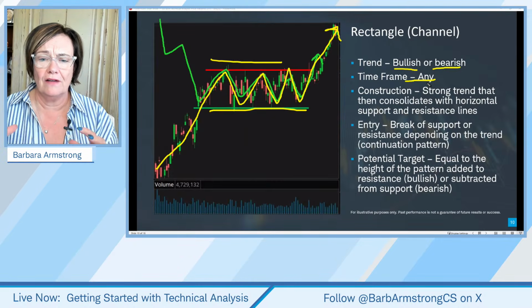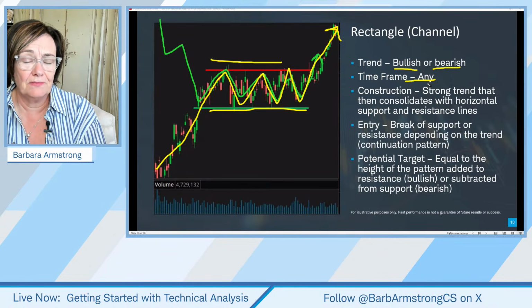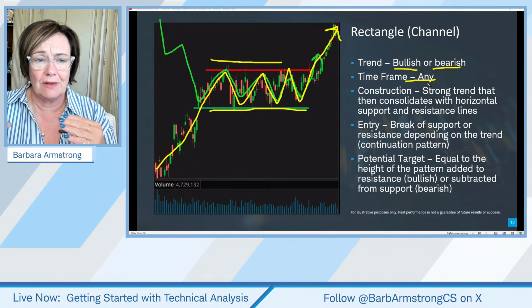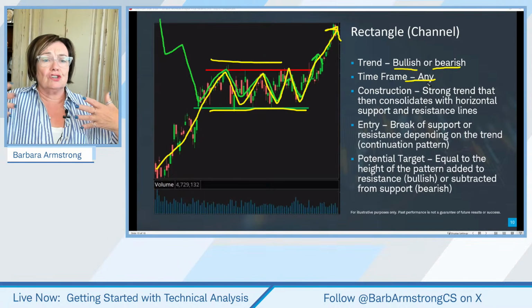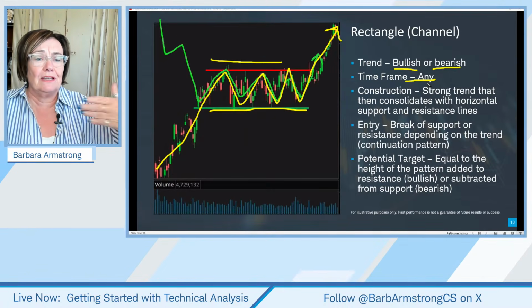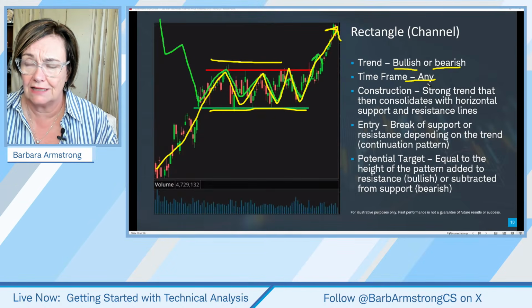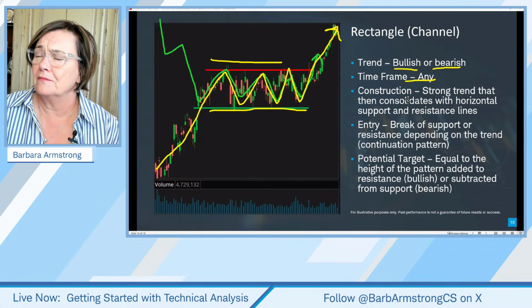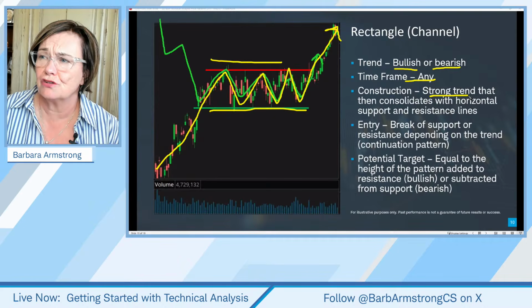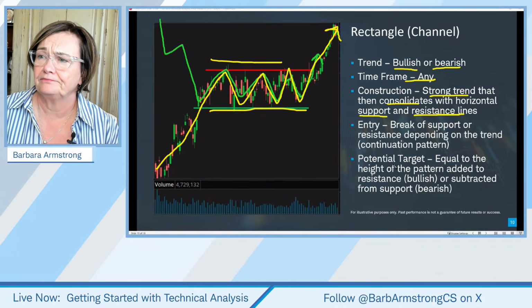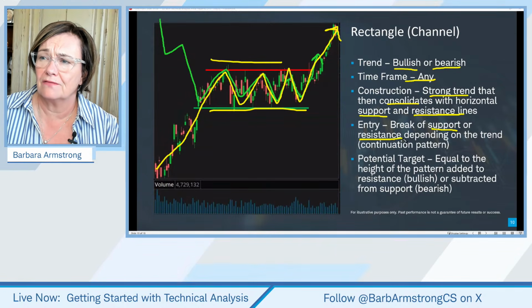And this is why often you'll see instructors like James, for example, look at what's going on up close and personal in the last maybe 2 or 3 months, and then he'll back the truck up and look at, okay, what's happened in the last year, what's happened with this trend over the last 3 years, because it really helps put things in context, right? And we're looking for a strong trend either way that consolidates, and you've got these horizontal support and resistance lines. And this entry can come at either a break of support or a break of resistance.